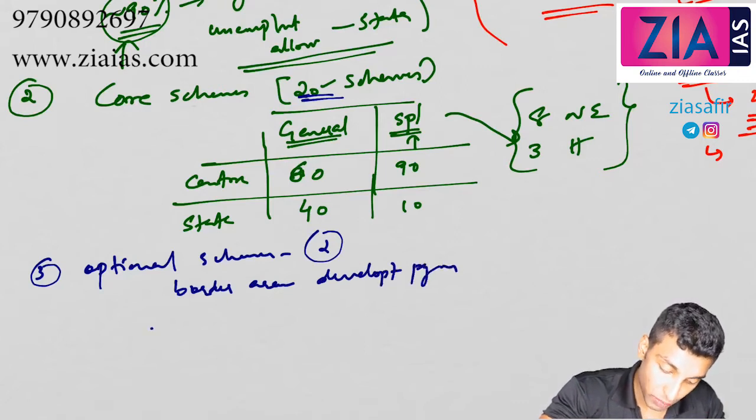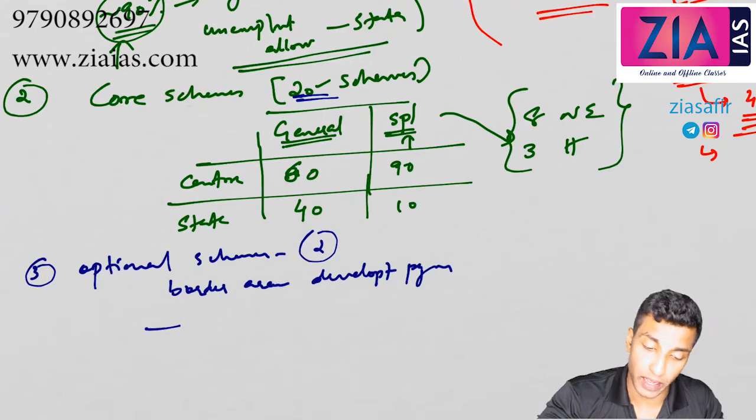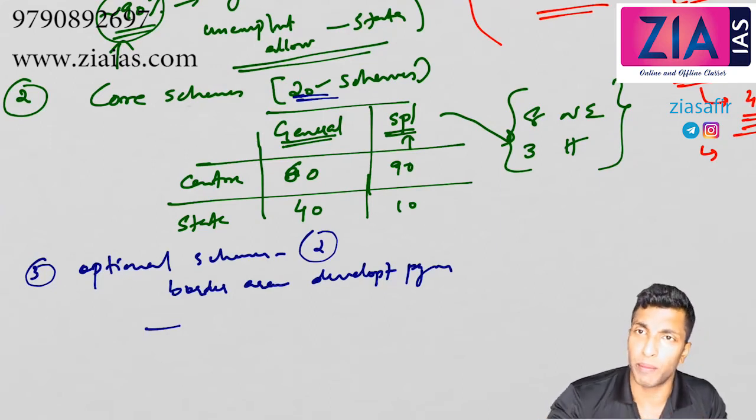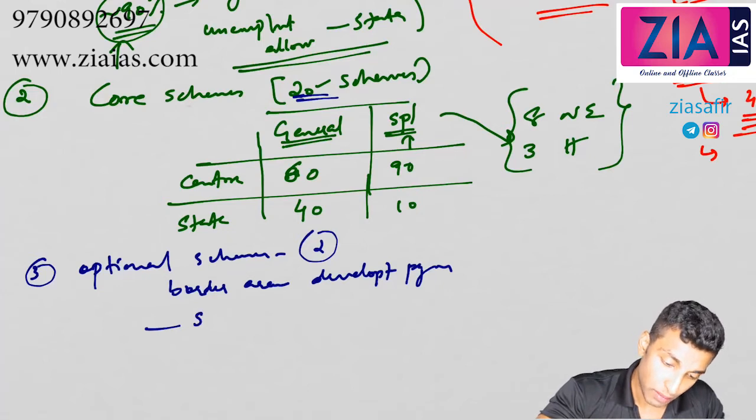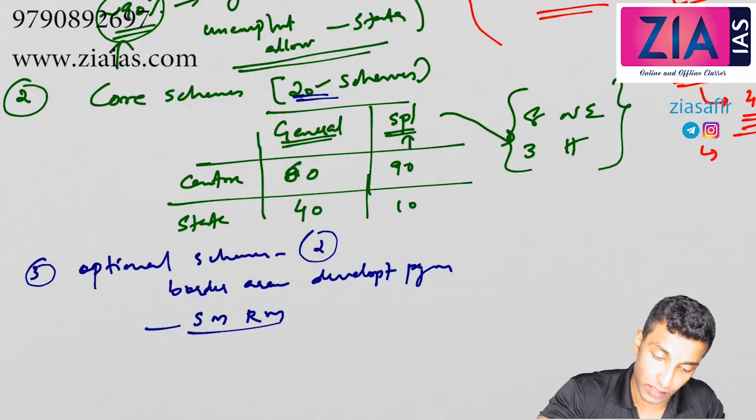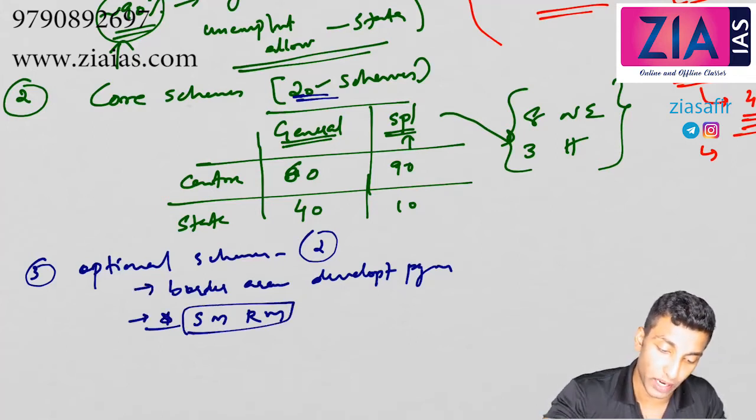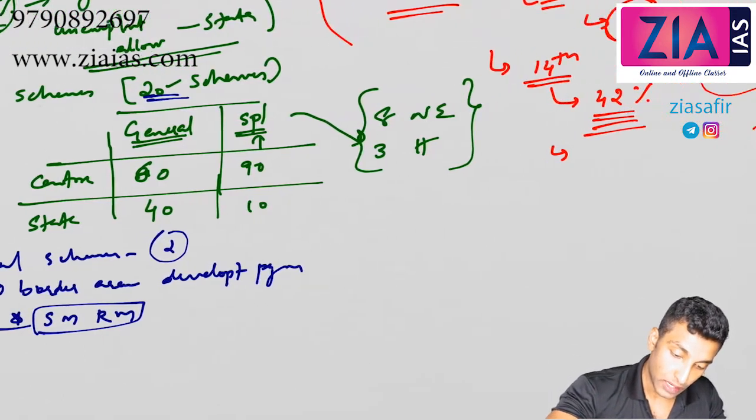Okay, Shyam Prasad Mukherjee Rural Mission. Okay, earlier it was Pura, providing urban amenities to rural area. So here Shyam Prasad Mukherjee Rural Mission. So we will discuss this in detail later. So just understand these 2 are actually coming under optional schemes.